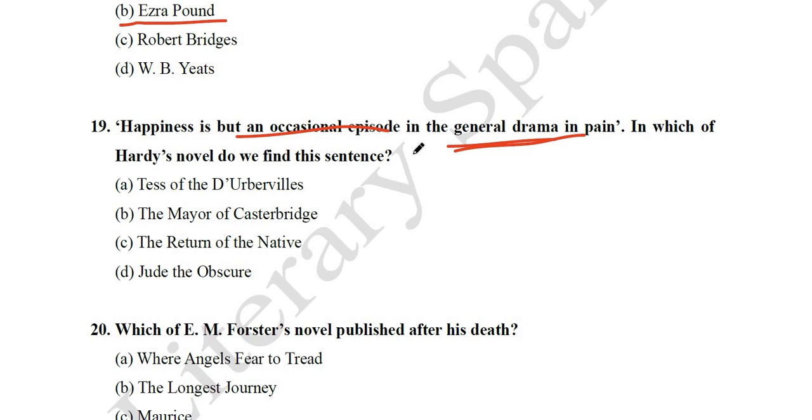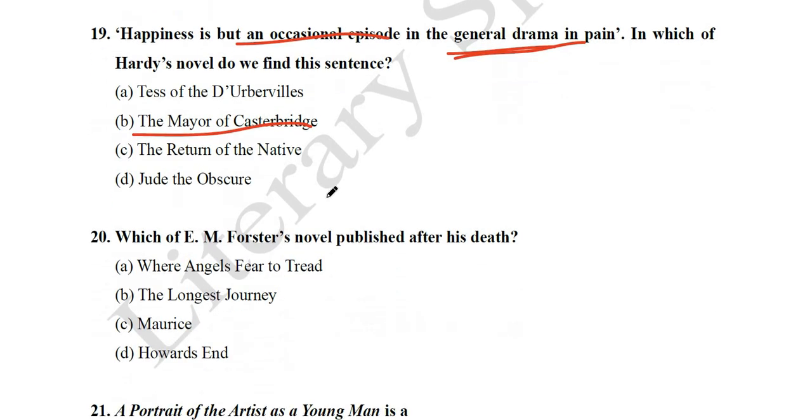So it sees that it is a very pessimistic view of life that the novelist is talking about, that life is full of pain and happiness is only an occasional episode. Happiness is momentary. So in which novel of Thomas Hardy do we find this sentence? Tales of the D'Urbervilles, The Mayor of Casterbridge, The Return of the Native, Jude the Obscure. Its answer is The Mayor of Casterbridge.